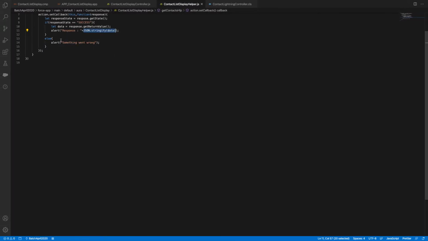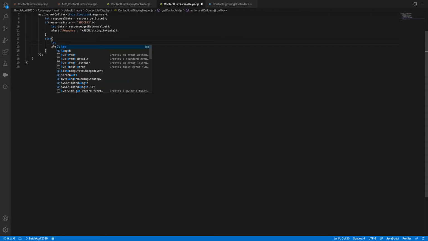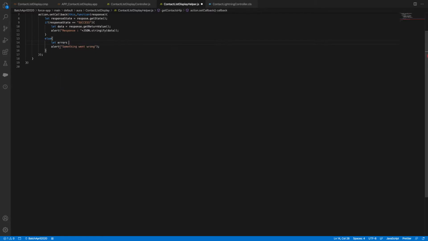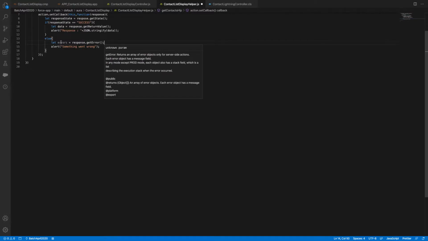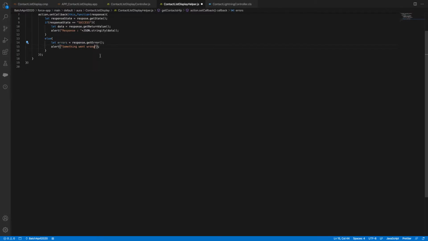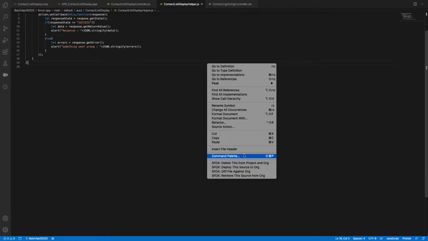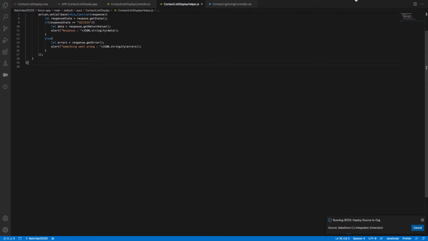If error, we have another concept called let errors equal to response dot get error. So if I say error, you will get the response error. So you can also see this information. Plus again I'm just doing JSON dot stringify, open brace, close brace, and entering my data here. Now you can see.